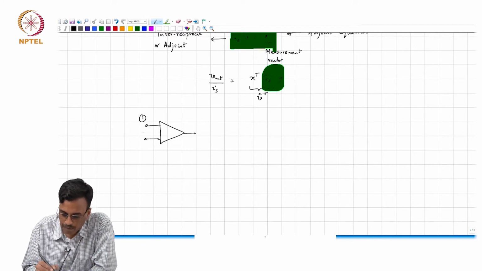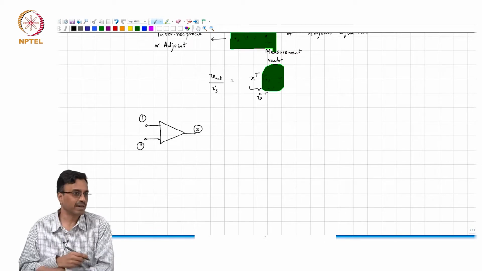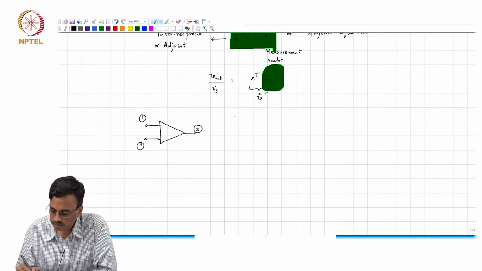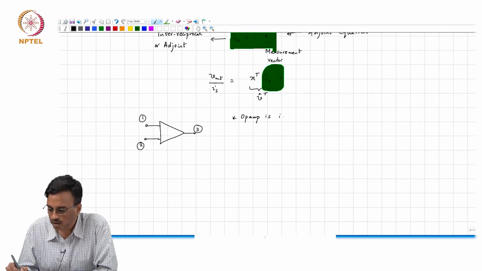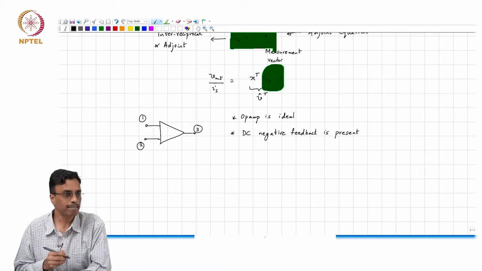So let's say you have an op-amp, and we know that it is in negative feedback. All right. If the op-amp is in negative feedback, so the op-amp is ideal and DC negative feedback is present. Under these circumstances, what comment can we make about the properties of the op-amp?